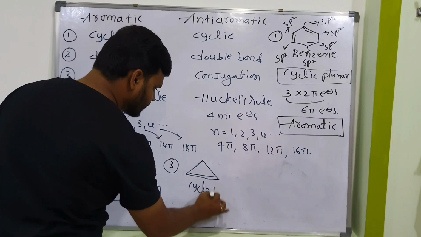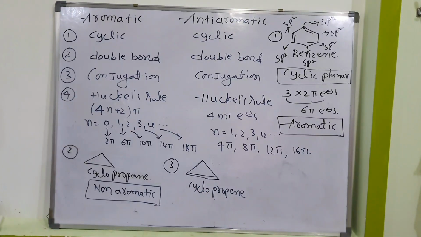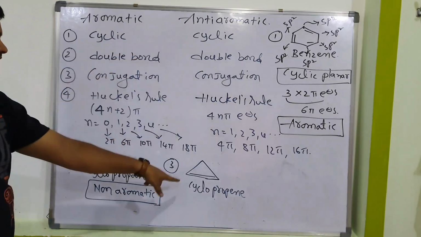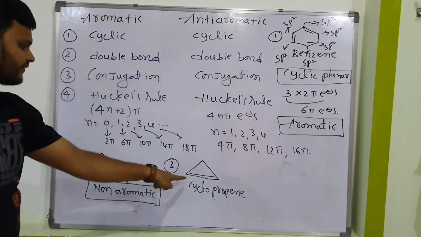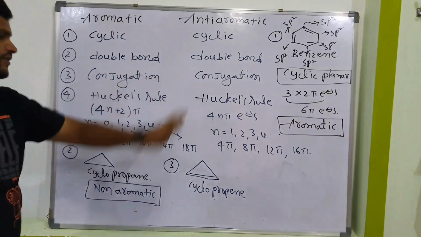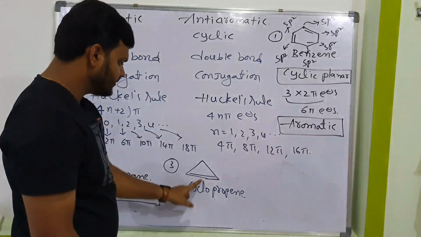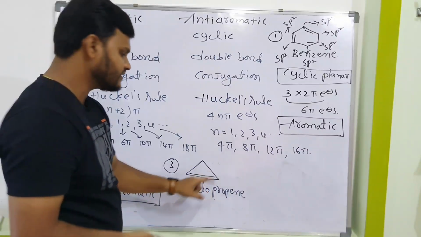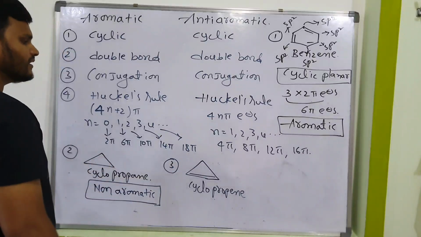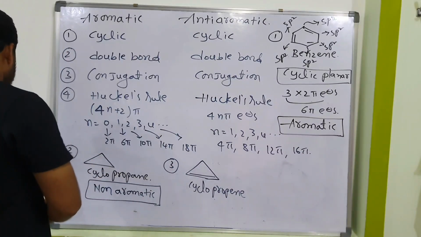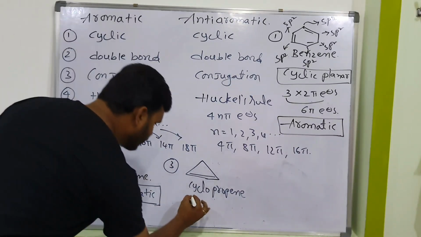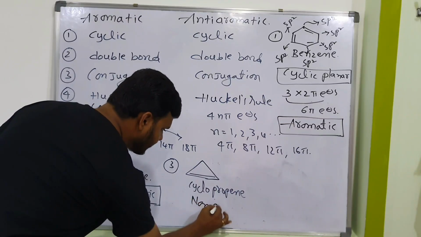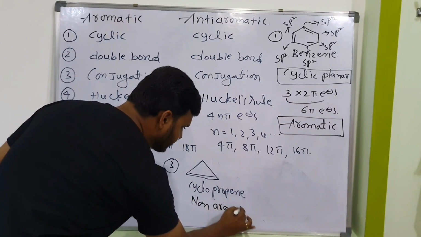Cyclopropane, key points, just go through the key points. First one, cyclic. Yes, cyclic compound. Double bond is required. Yes, double bond is there. Next, conjugation. Double, single, single. So there is no conjugation. That's the reason the third rule is not satisfied. That's the reason it is a non-aromatic compound.